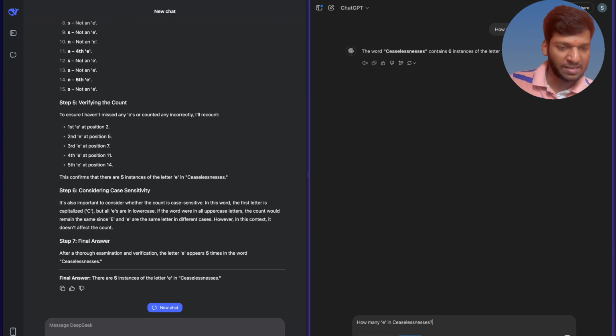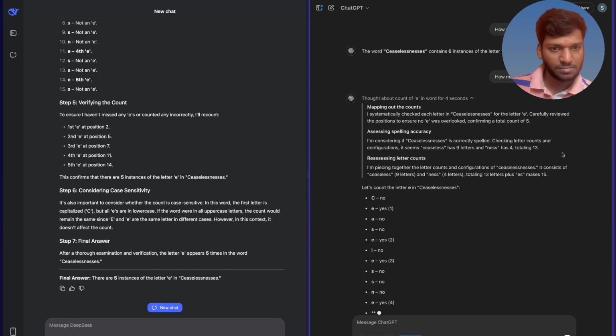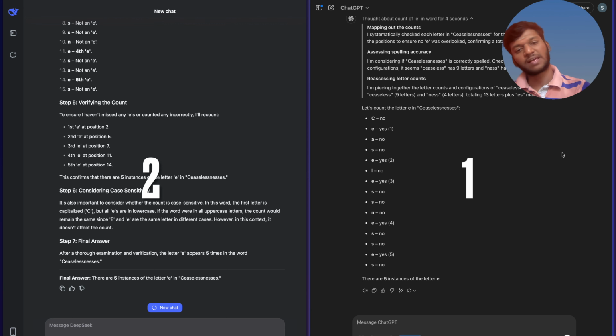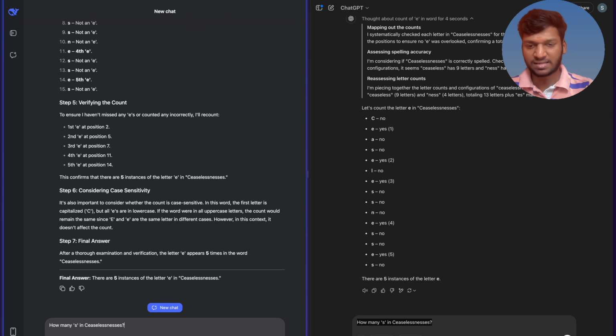Let's ask with deep thinking in ChatGPT. It started with reasoning. So now it came with the 5 instances, the right answer. Let's ask another question, this time about the letter S. I feel like there are so many s's in the word "ceaselessnesses". Let's check how many s's are in "ceaselessnesses".